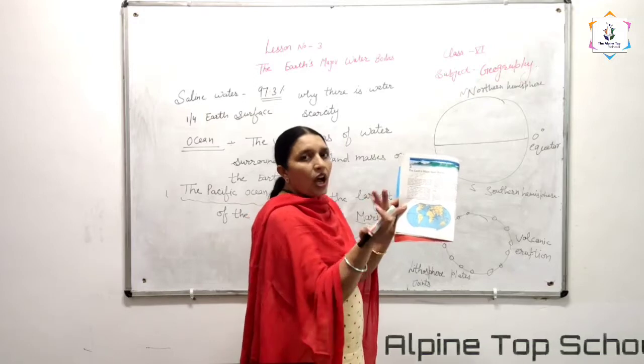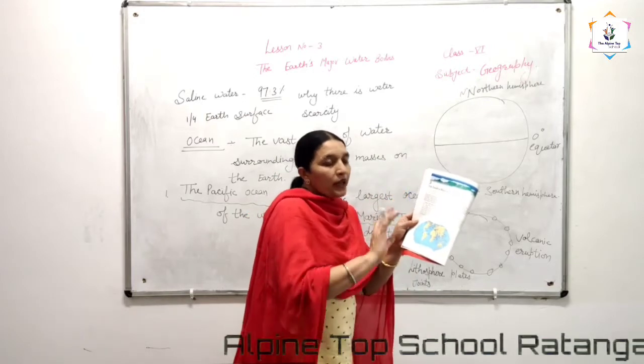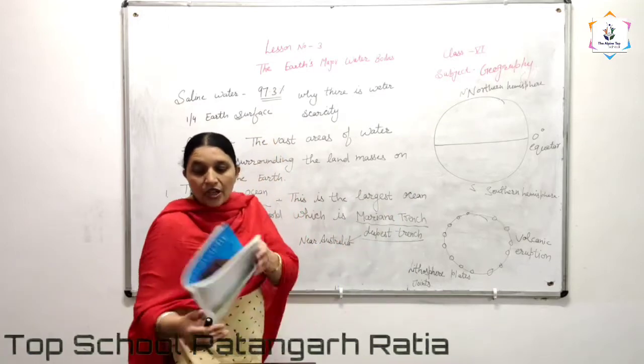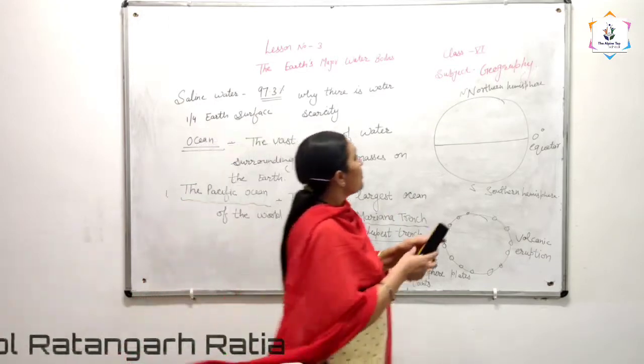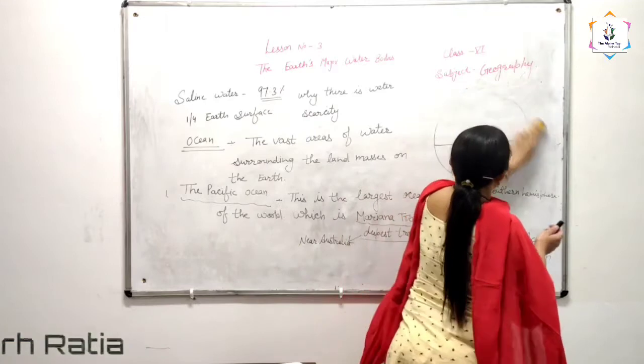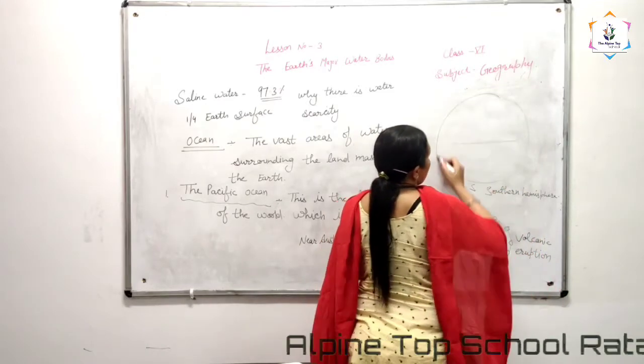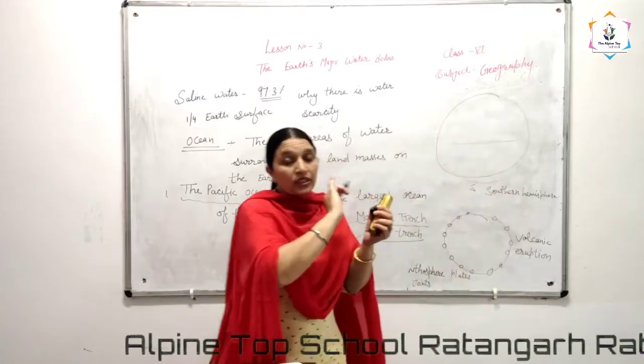Now you are thinking how it is possible, because beta, the globe is circular in shape. Circular shape means this shape. Clear? On the globe.